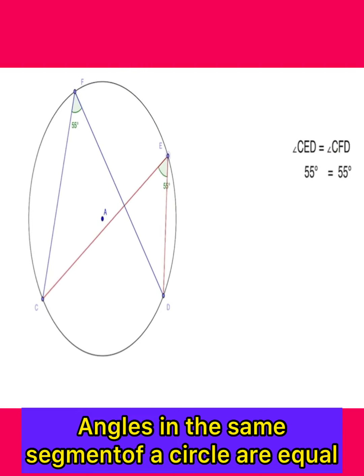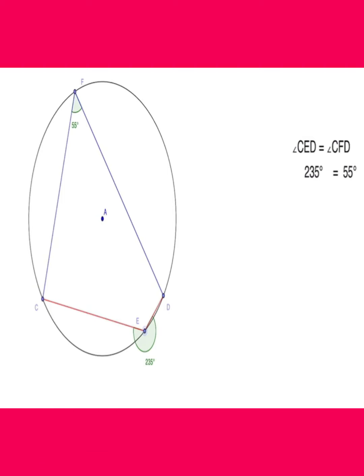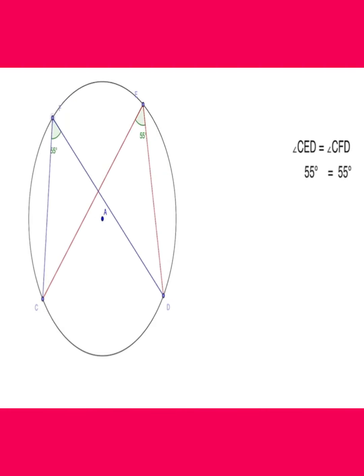But if we move in the second segment, then the angle is not equal. One angle is 235 degree and the second angle is 55 degree. But if we move in the same segment, then they always are equal. So how can we prove that these two angles are equal in the same segment?